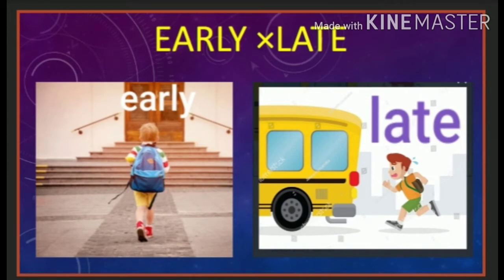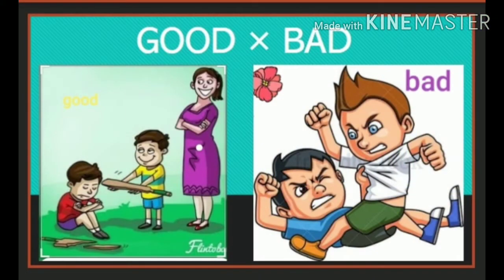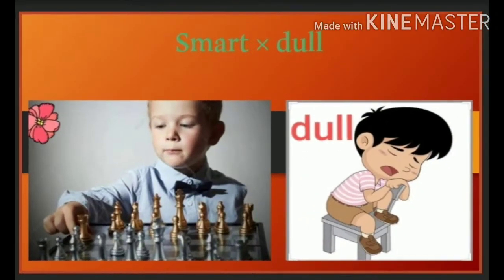Early, late. The boy reached his school early. The boy was late to get his school bus. Good, bad. The boy is giving his bat to his friend. He is soothing his friend. It is good behavior. In the second picture, the boys are fighting each other. This is bad behavior.